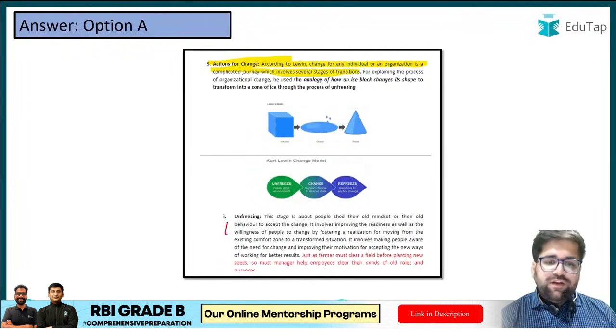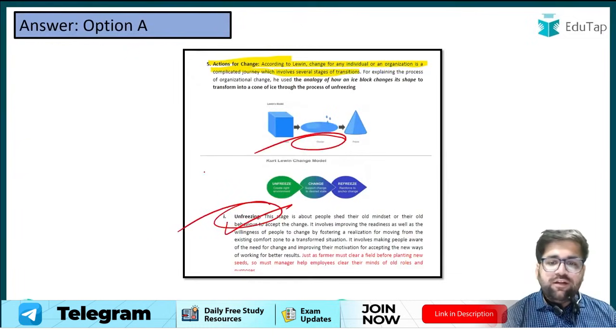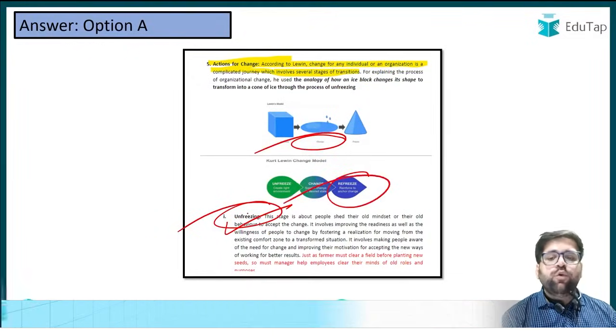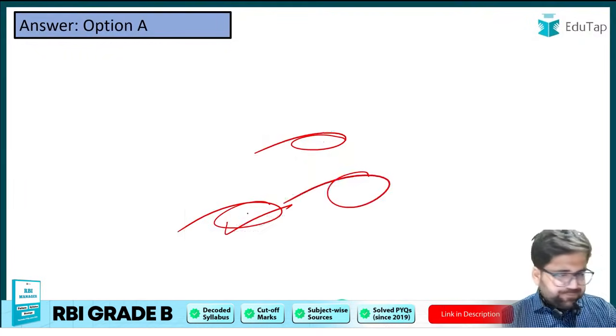So first you have to unfreeze, which is also known as defreeze. Unfreeze yourself, then you have to change, and then you have to refreeze and adopt those particular changes. Nothing much. A very easy question.